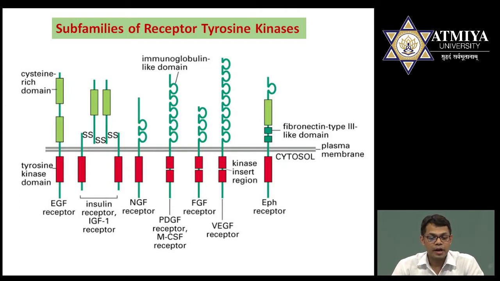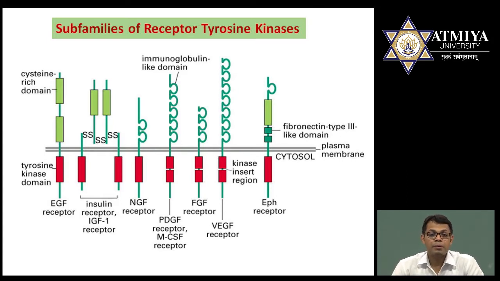One common point you might observe is that in all these receptors there is an extracellular domain, transmembrane domain and intracellular domain. In the extracellular domain certain types of variation occur, and these variations are responsible for the specificity. So in the extracellular domain various types of functional groups are present, and these functional groups are responsible for binding to the receptor. In the same way, in the intracellular domain certain variations are observed.